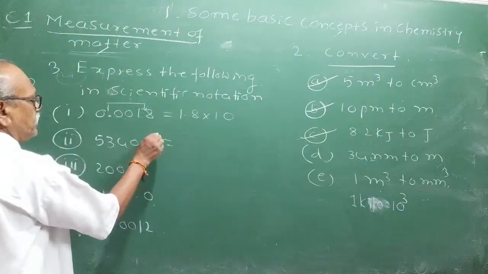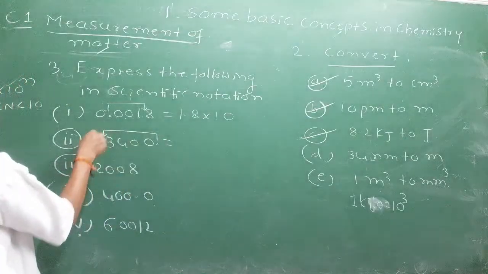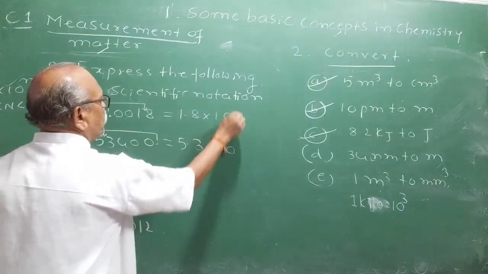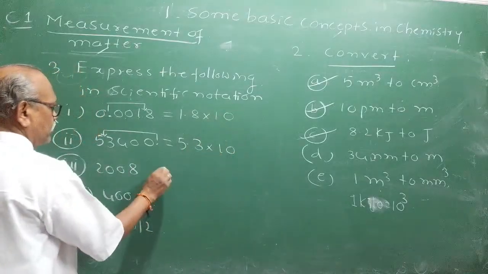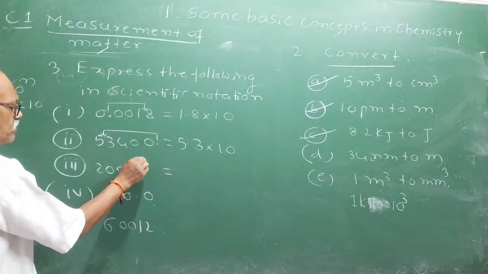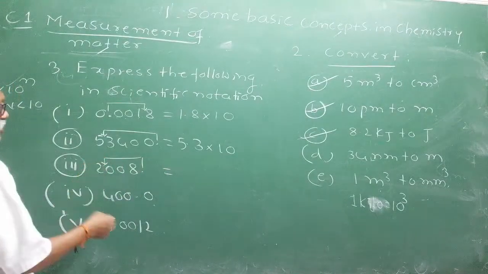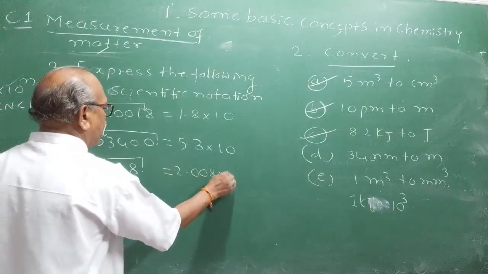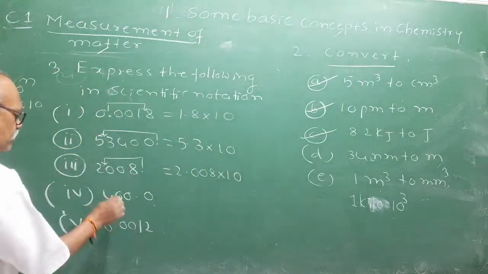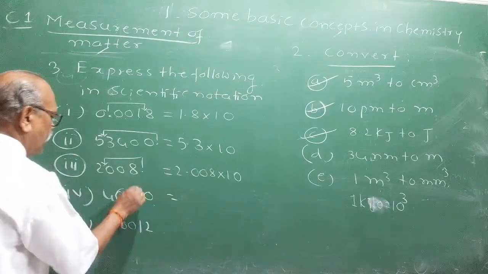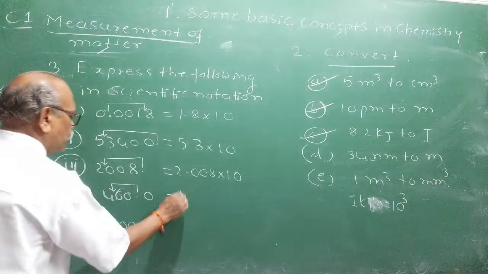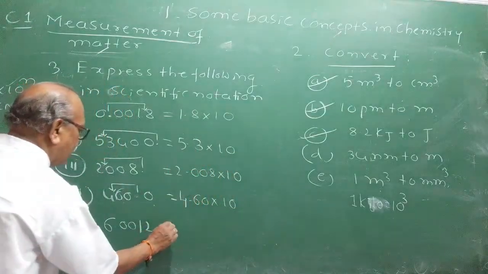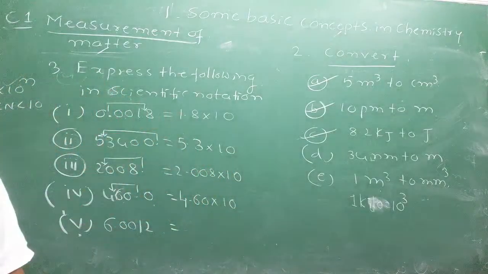Here, I am shifting the decimal point to the left, so that I get 5.3 into 10 to the power. You write only the power. I am shifting 3 places to the left. Next, 2.008 into 10 to the power. You write only the answer. 460: I am shifting the decimal point 2 places to the left. You will get 4.60 into 10 to the power. Only write the answer, plus or minus.